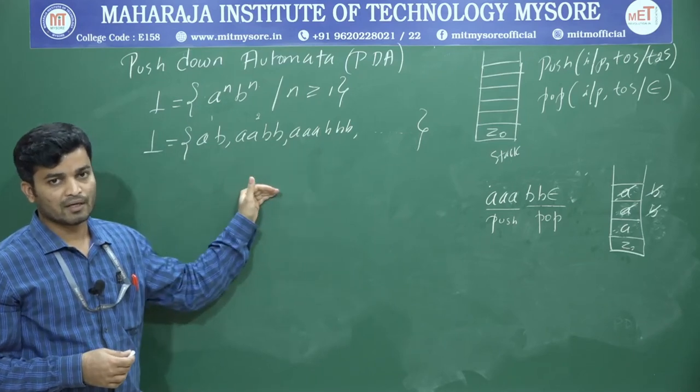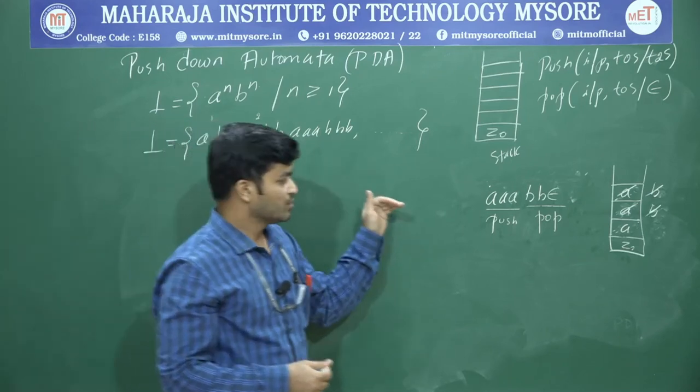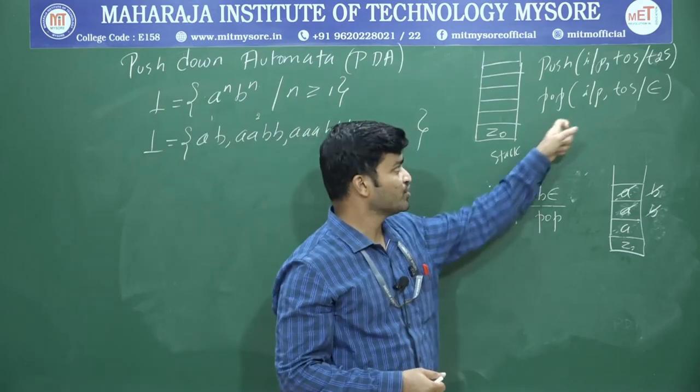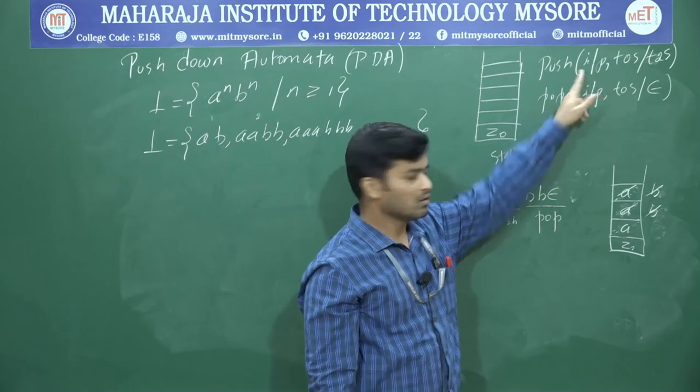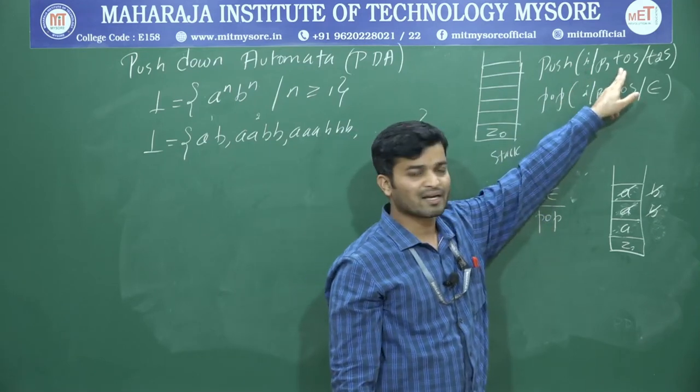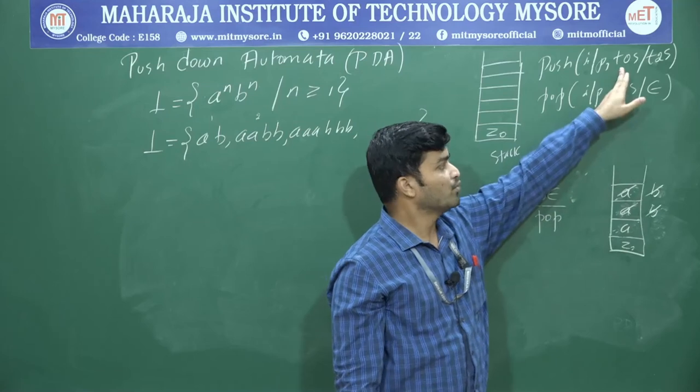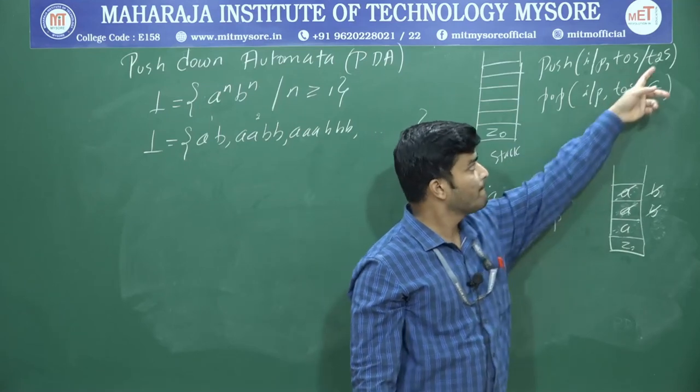Okay. Now I am going to write a transition diagram. For the transition diagram, I am going to use this notation. Whenever I perform a push operation, first I will write the input, next I will write the top of the stack, and next I will write the top 2 symbols.